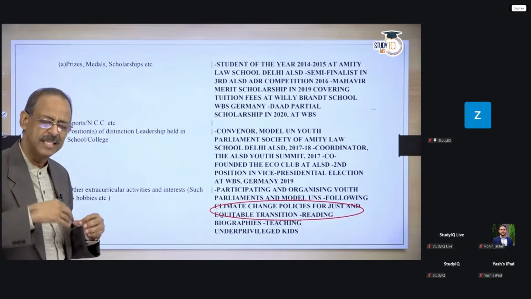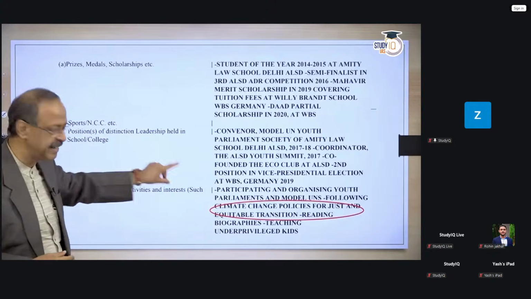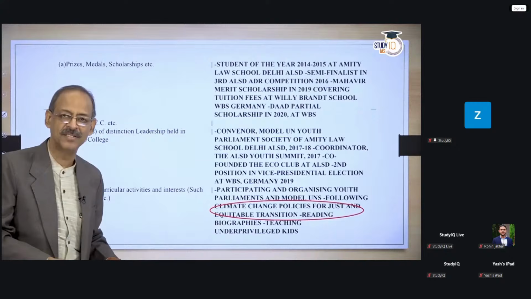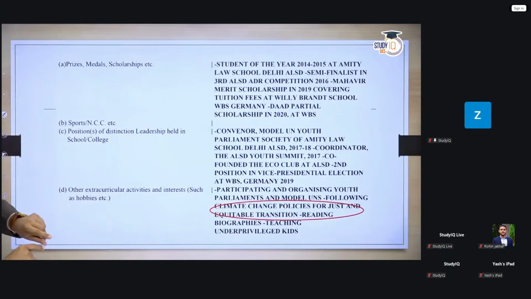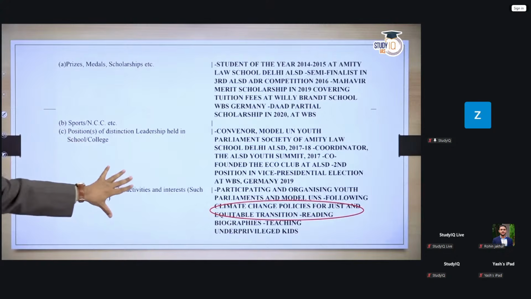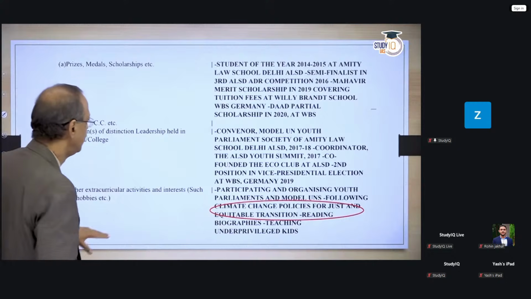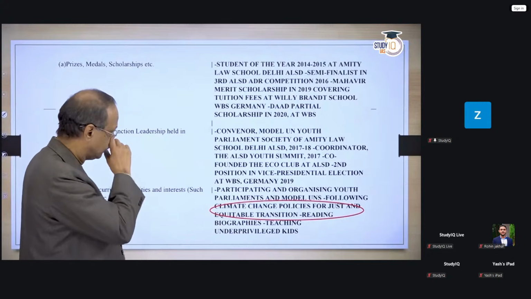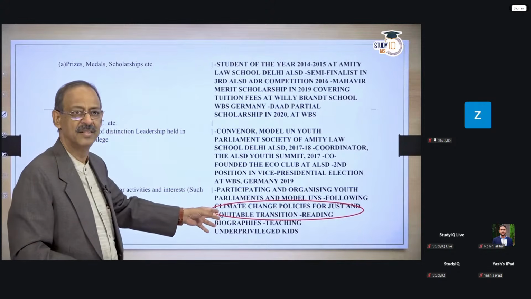Don't, as I keep saying, marks will not be given to you on what you write here or what you've achieved in the past. Marks will be given to you for what you do in the interview. This is basically primarily to assist the board members, to evaluate you, to ask questions of you. Here, look at the leadership positions. Now, you have written year-wise what you've done.